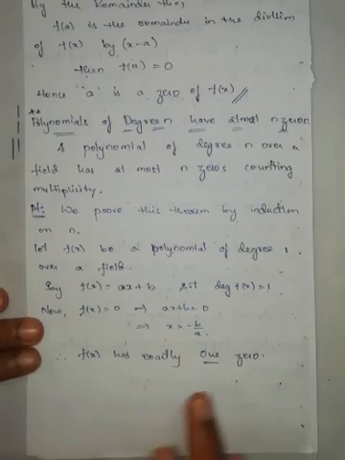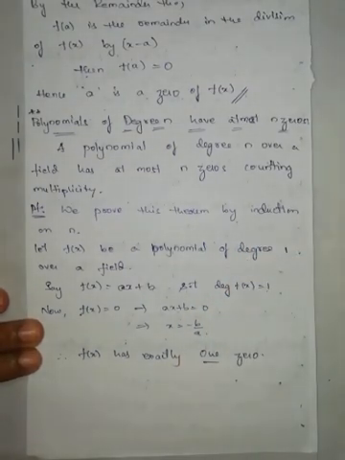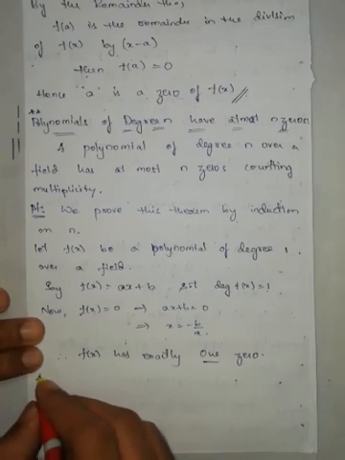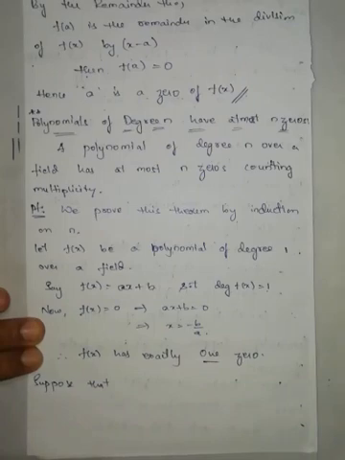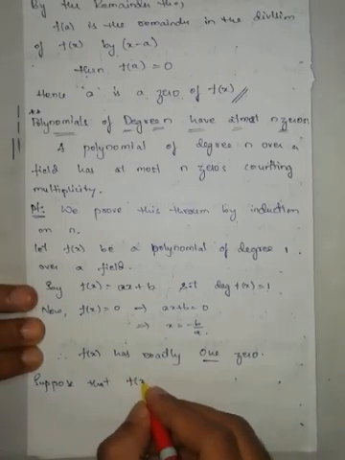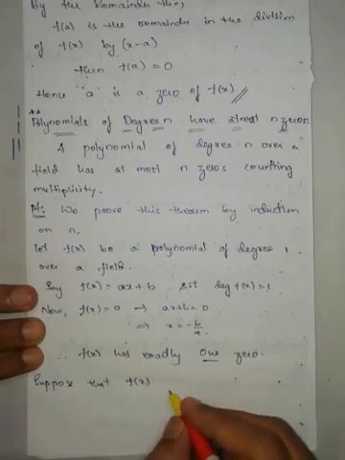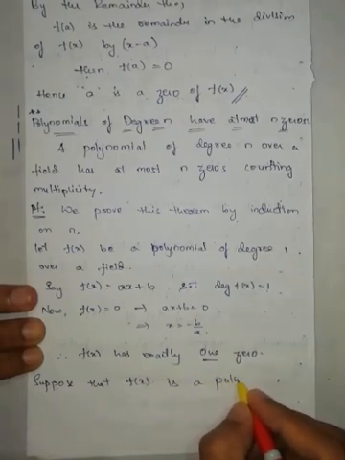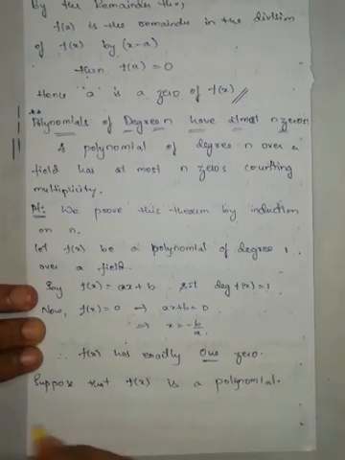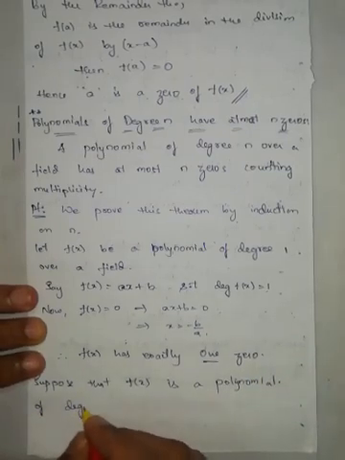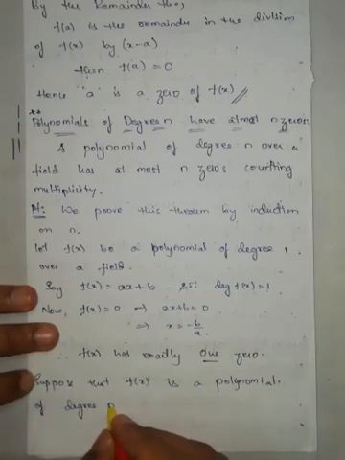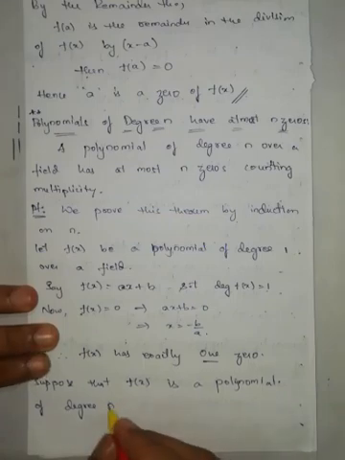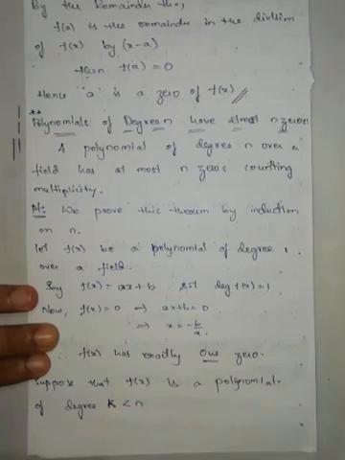Now the assumption part of the induction. Suppose that f of x is a polynomial of degree k less than n.